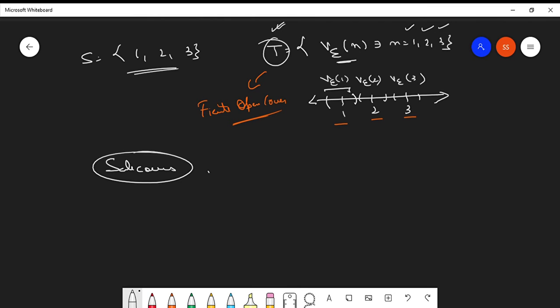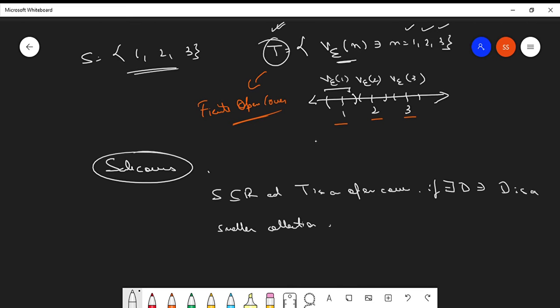See, subcovers are basically this: suppose you have a set S which belongs to R, and say T is an open cover of S. If there exists some D such that D is a smaller collection of T, and D covers S,